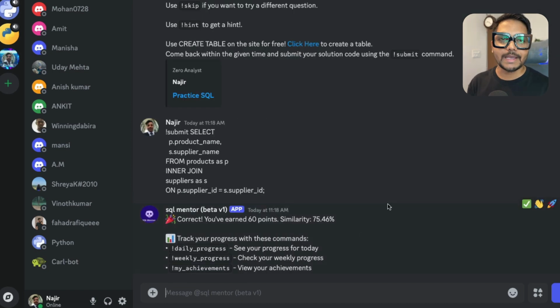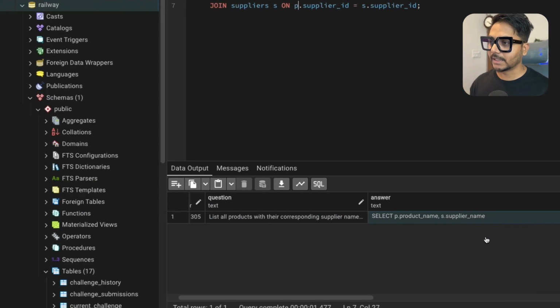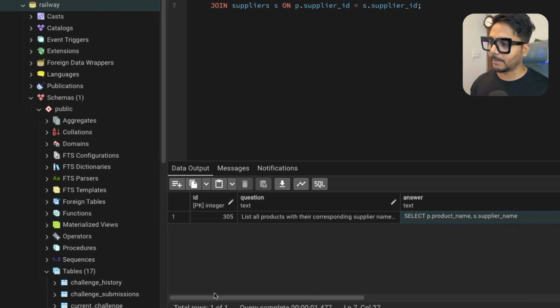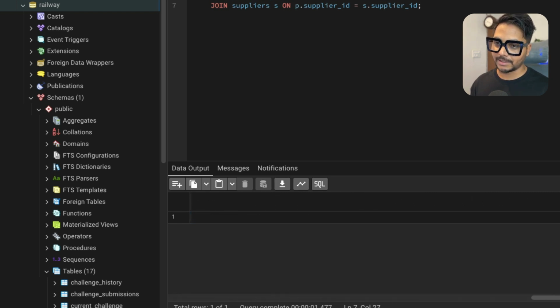You can see now I got 75% similarity, and my answer is now correct, which is 60 points. By cheating, you can say I have earned 60 points, which you will not have the option for. But I'm just showing you how this function works overall. For each question, I have question id, question, answer, datasets, hint, and company name. Each and everything is stored in a table, so from that table the bot tries to get the data. This is how this bot is working.